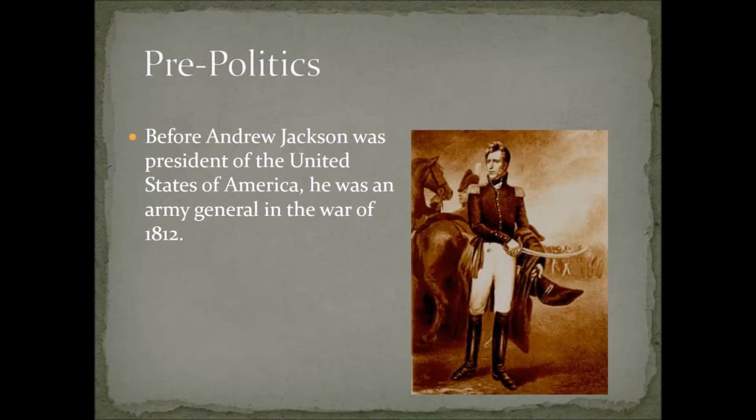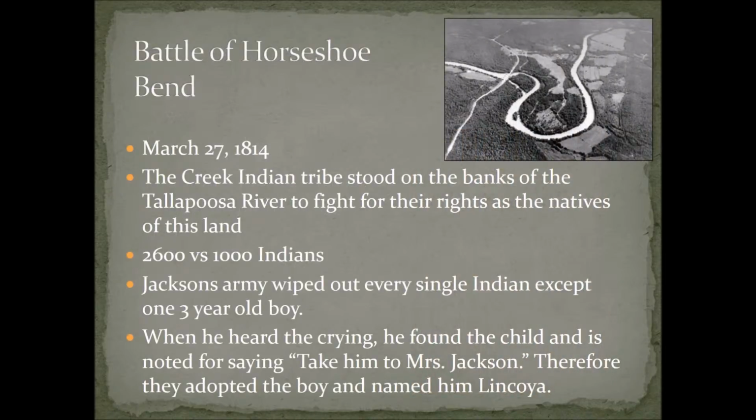Before Andrew Jackson became the 7th President of the United States, he was a notable Army general. He led numerous different attacks in the War of 1812. Andrew Jackson led the Battle of Horseshoe Bend in 1814. The Creek Indian tribes stood on the banks of the Tallapoosa River to fight for their rights for their land. It was 2,600 of Andrew Jackson's troops versus only 1,000 Indians.